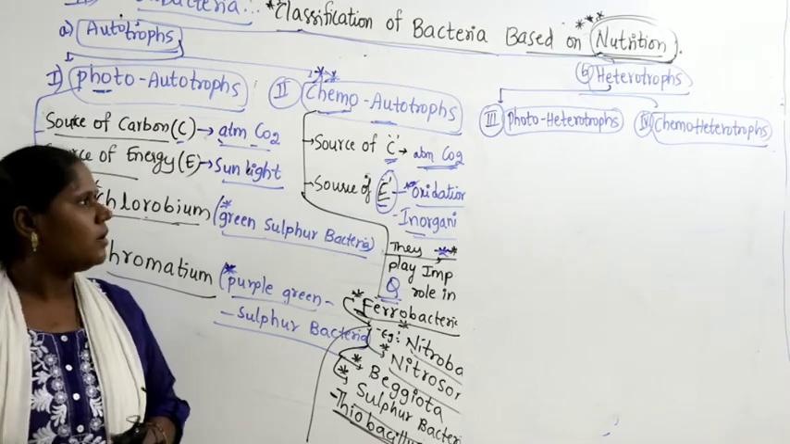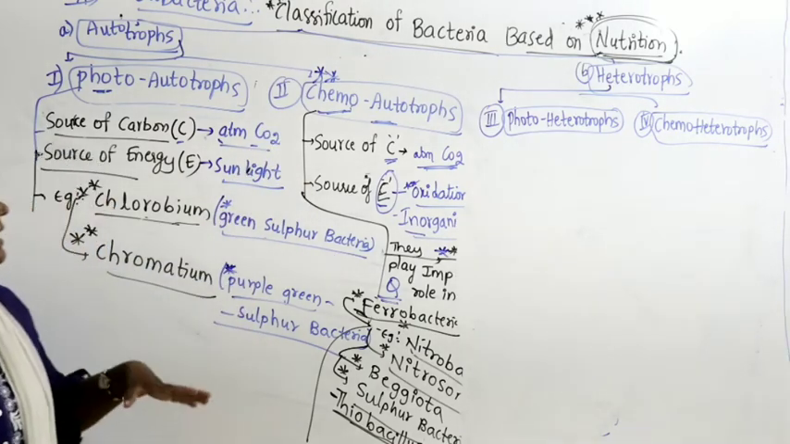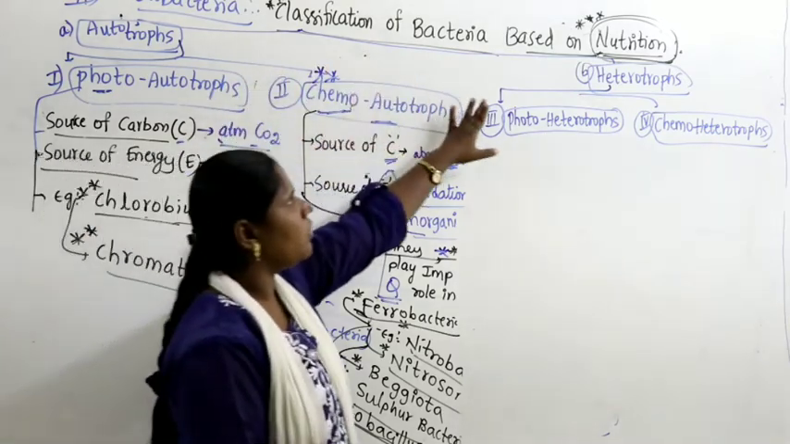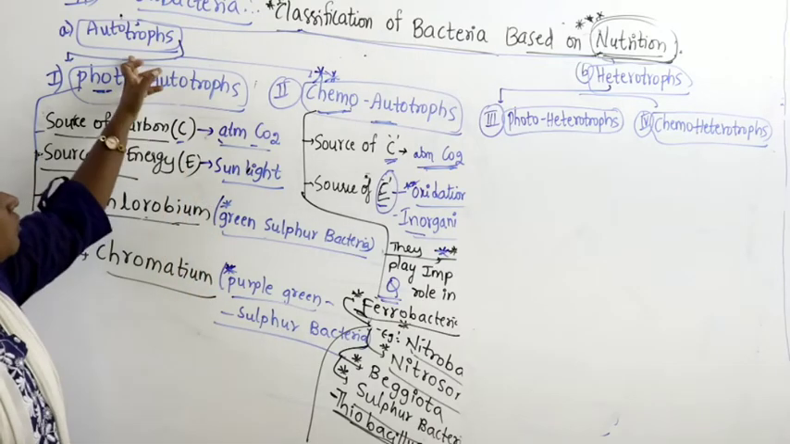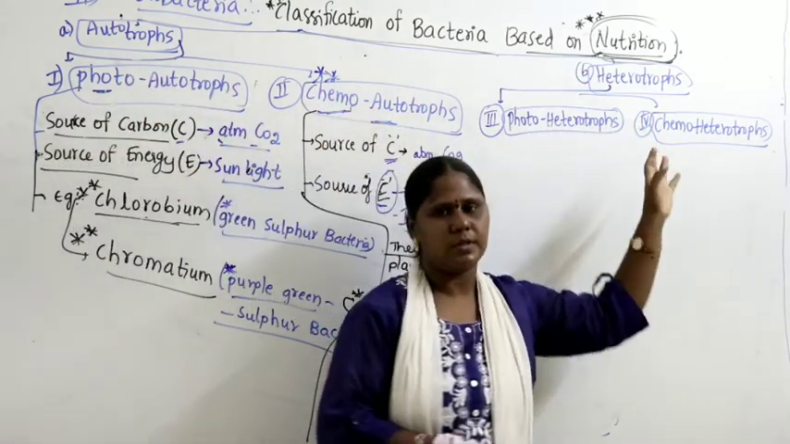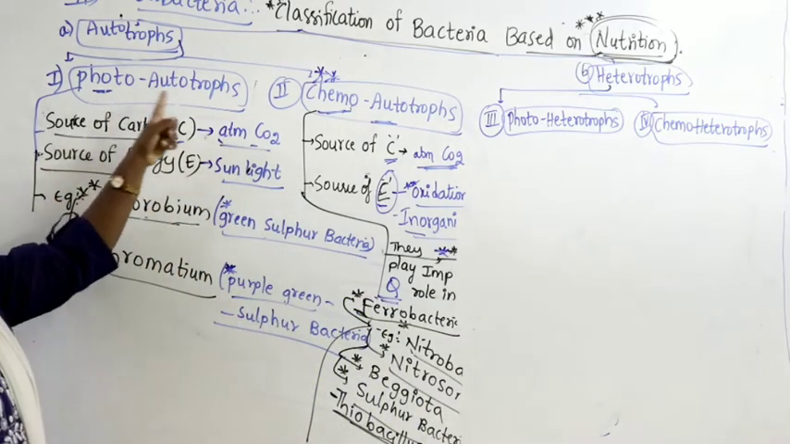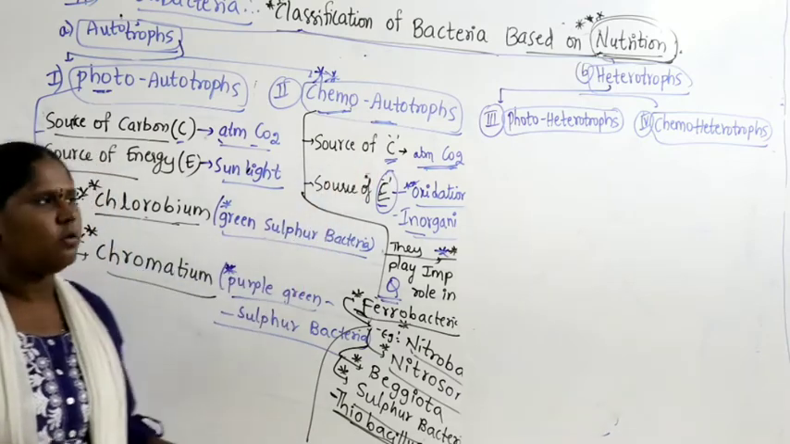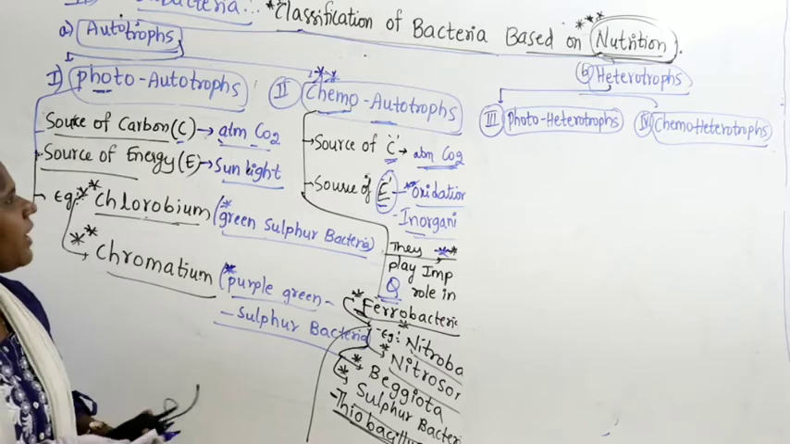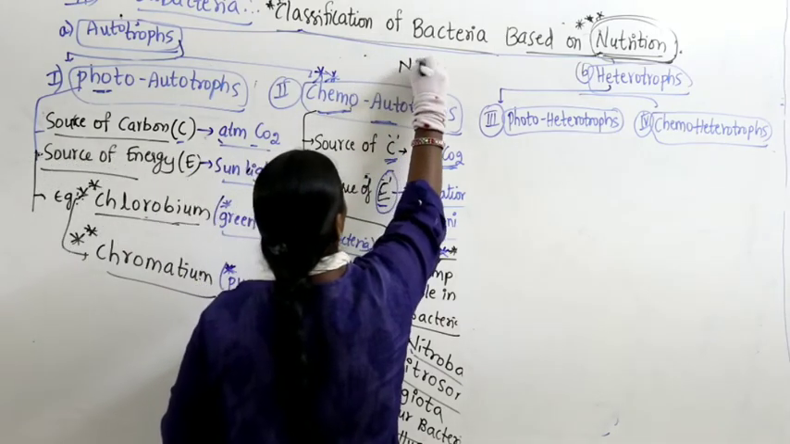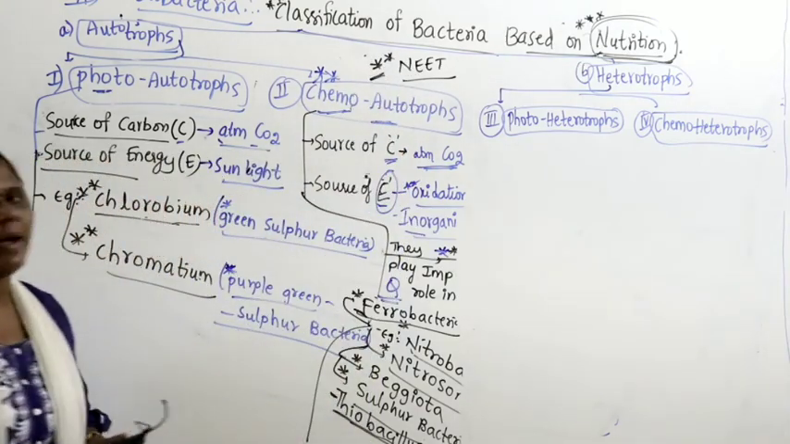Hello students, now let us continue with our classification of bacteria. Where are we exactly? Classification of bacteria based on nutrition. So based on nutrition in lower classes you know autotrophs and what are called heterotrophs. But here we have further classified autotrophs into two categories, photoautotrophs and chemoautotrophs. Guys, this classification is very important and compulsory, we have a chance to get one question from this block diagram, that is classification of bacteria.